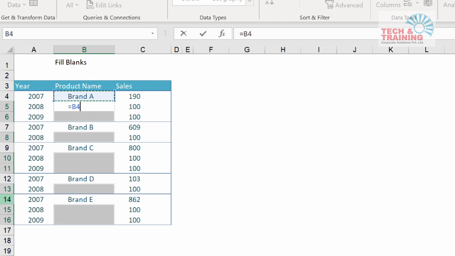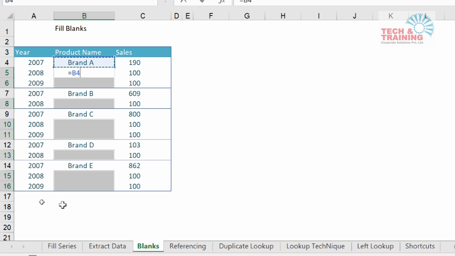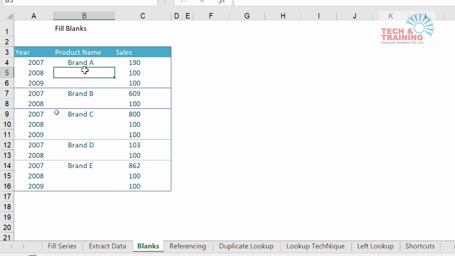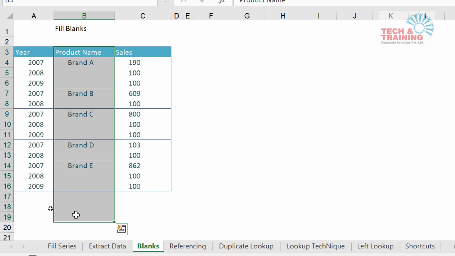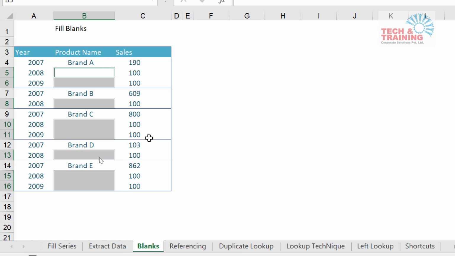Equal to one cell above, and instead of pressing enter, I have all these ranges selected. Make sure, if you lose this selection, you will not be able to perform the step that I'm going to do. I have maintained this selection, so you're not allowed to click here. I've seen many people clicking here, and that's the reason they make a mistake. So the step was Control G, special blanks.